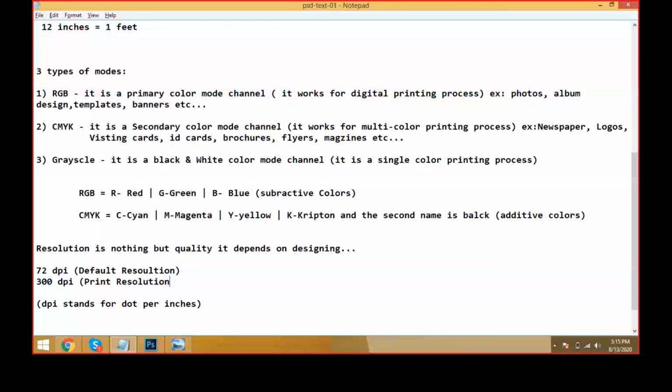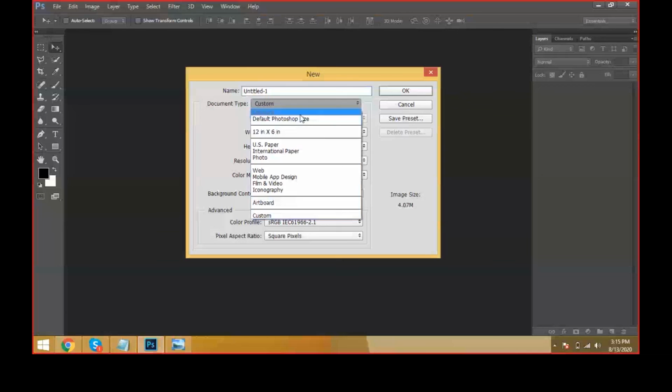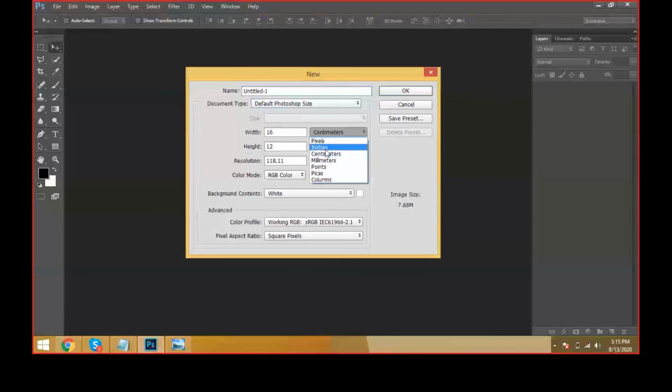Like this. Now you can understand, friends, and we can see here again a new document. I'm just taking the default Photoshop size, and I'm keeping inches here. I'm giving 8 by 6 for a sample document. And here always we have to keep pixels, and the basic resolution is 72.